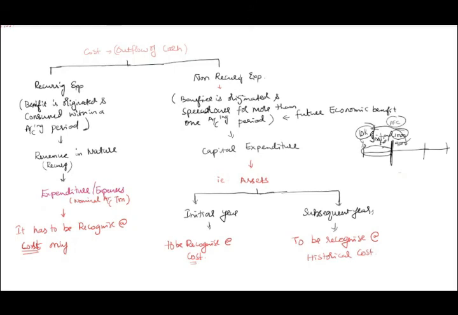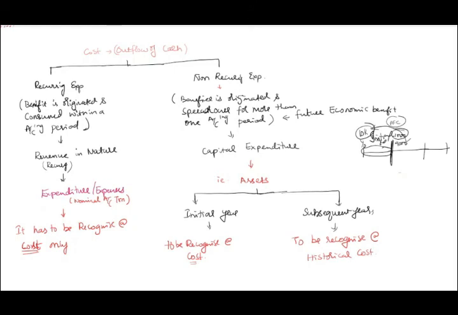Yes or no? Suppose for one month's salary I'm paying, for that month the service would have already been rendered, no? Yes, sir. So if you don't serve, will you pay salary? No, sir. Do not pay. That means the benefit has already been derived, or not? Yes, sir. Correct? For that you are paying. That means for that expenditure the benefit was originated and consumed in the current period. That is what recurring in nature means. Are you understanding slowly? Yes, sir.